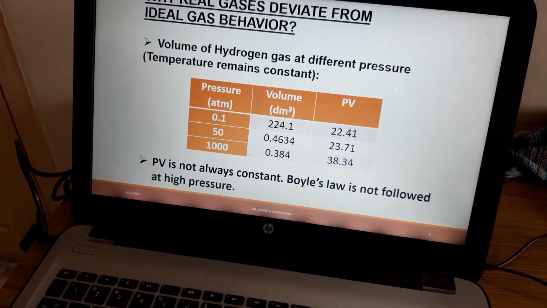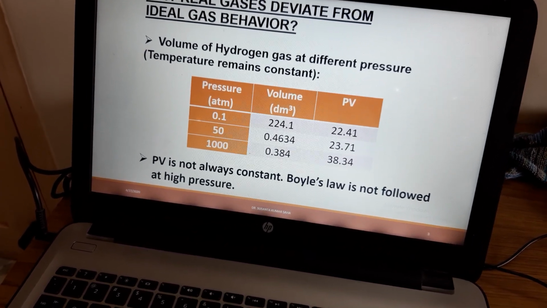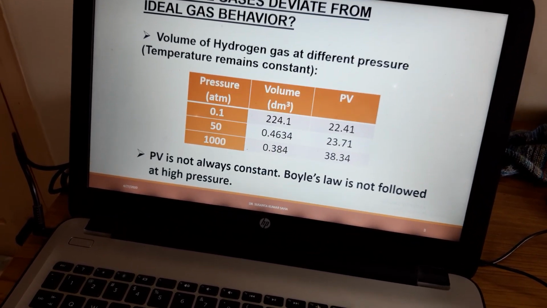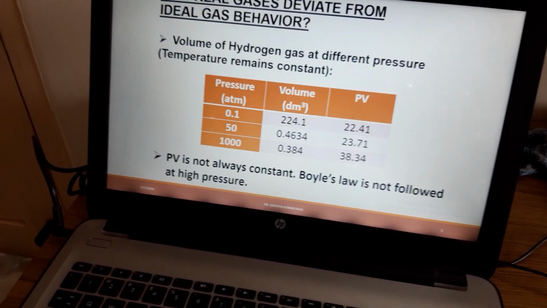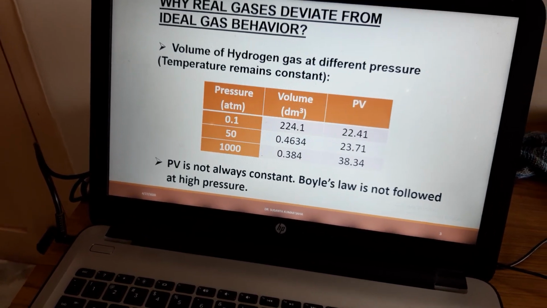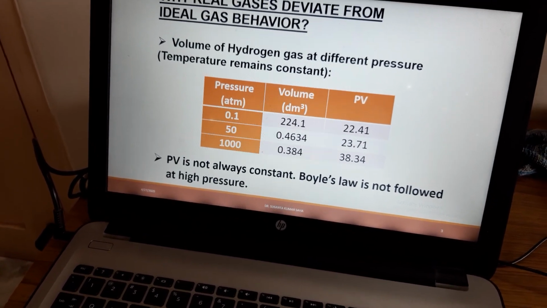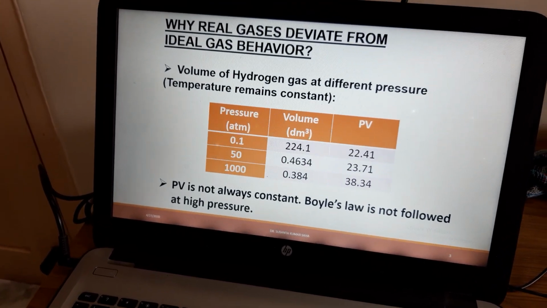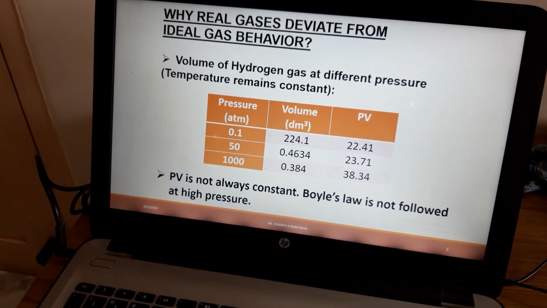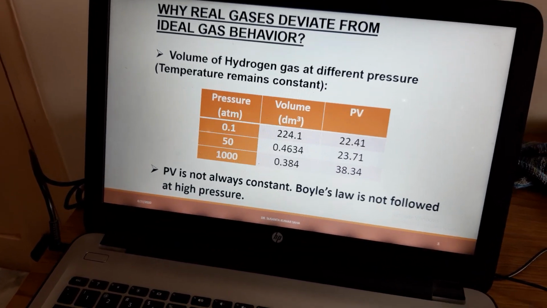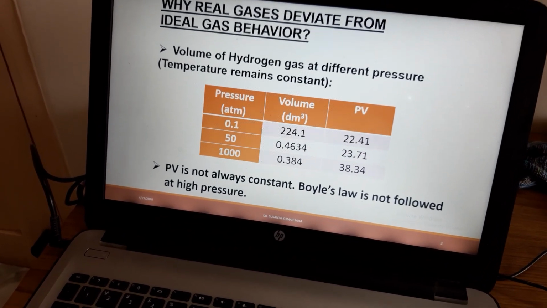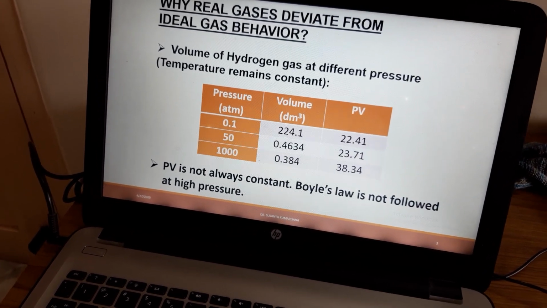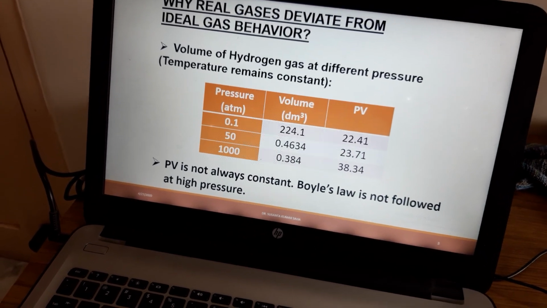At pressure 0.1 atm, the volume of gas is 224.1 liter or dm cube. Then PV becomes 22.41. If we increase the pressure, say at 50 atm, the volume becomes 0.4634 liter or dm cube, and PV becomes 23.71.